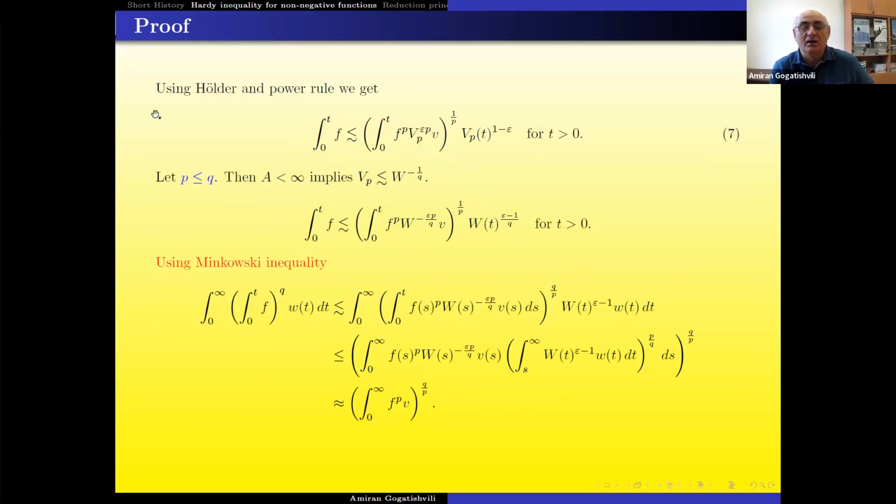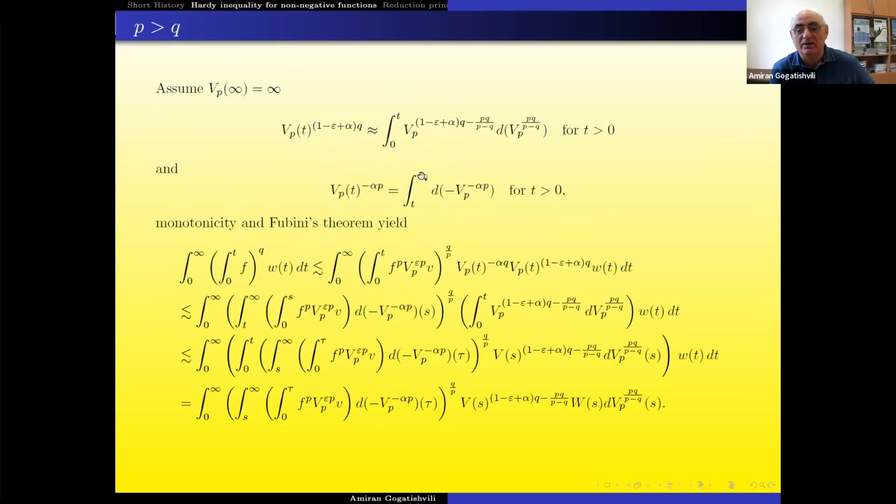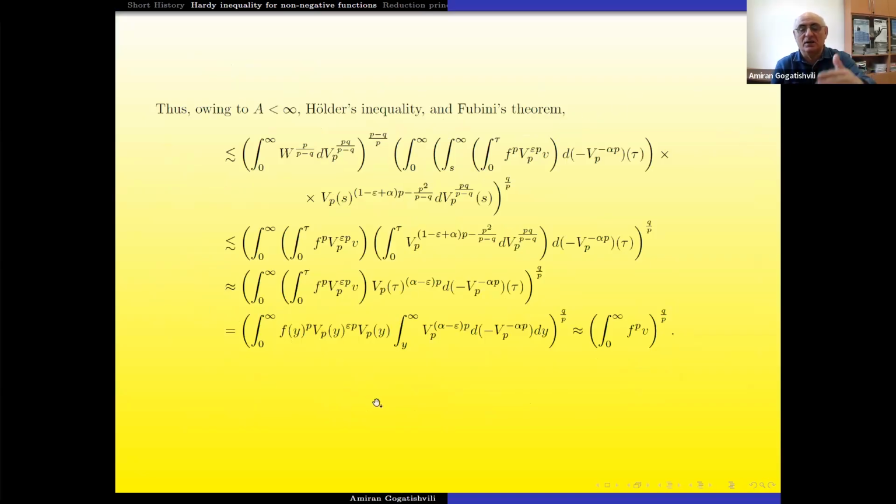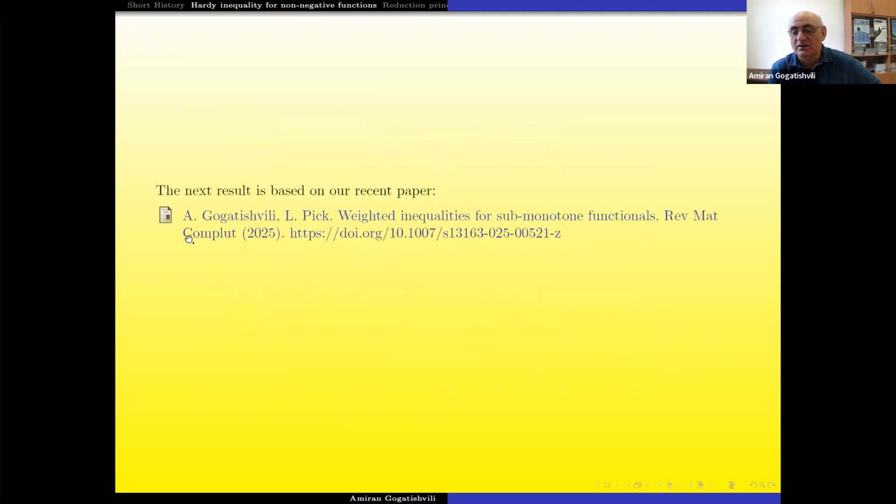This is proved in the case when P is Q. When Q is less than P, it's complicated. We need to discover 2 situations, when this integral is infinity or finite, and also prove this. Okay, I just showed that this is the proof.